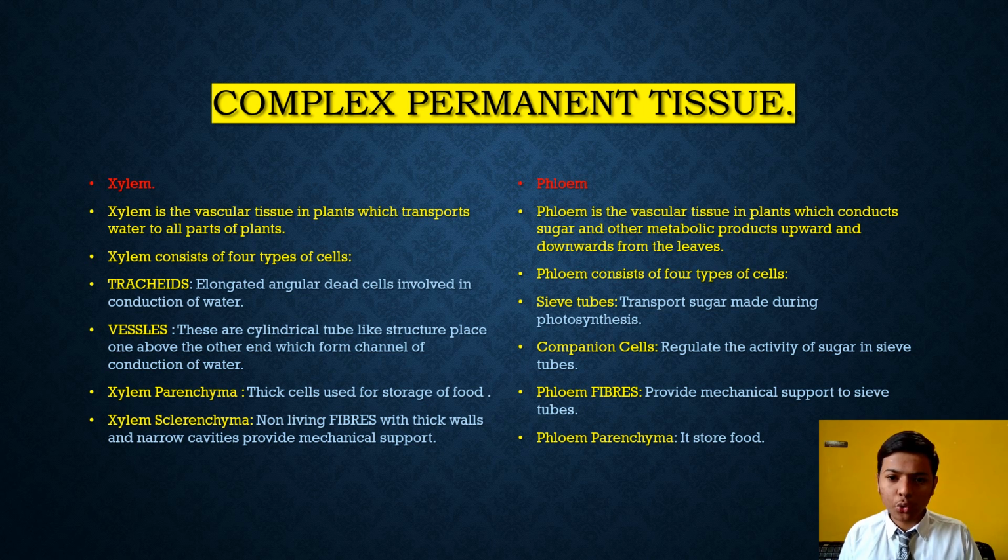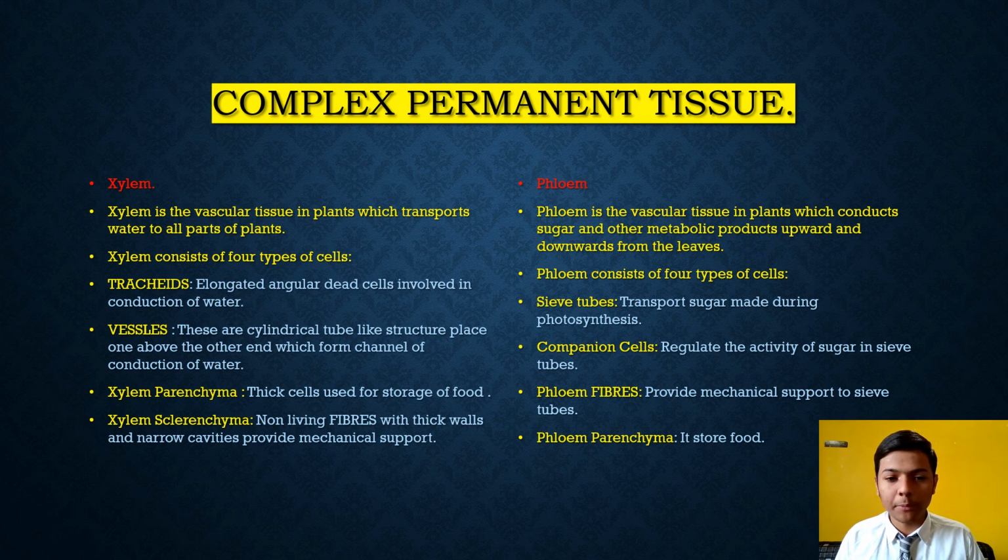So xylem transports water to all parts of the plant, and phloem conducts sugar and other metabolic products upward and downward from the leaves.